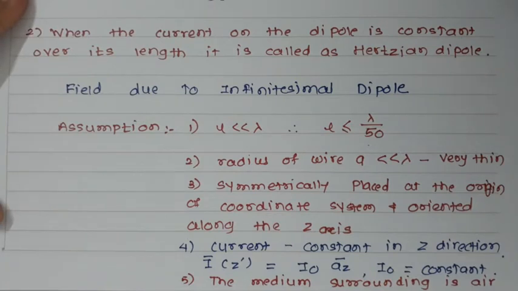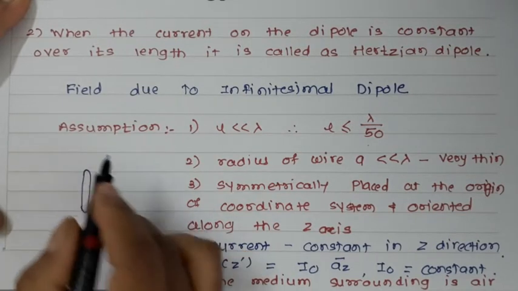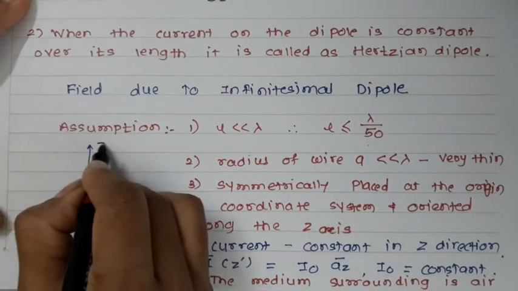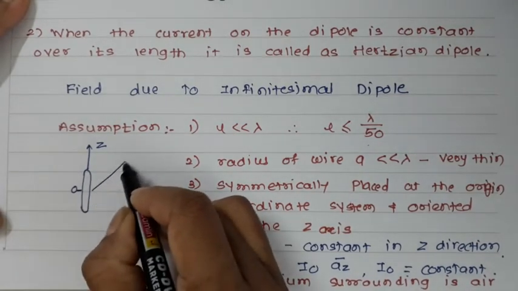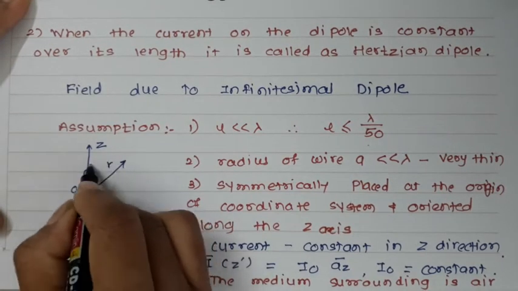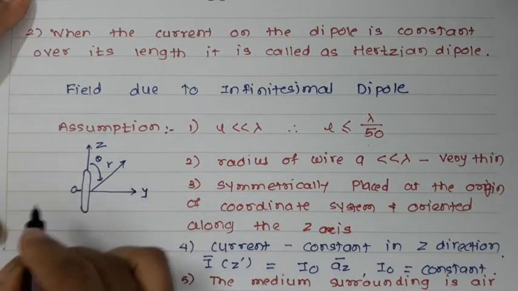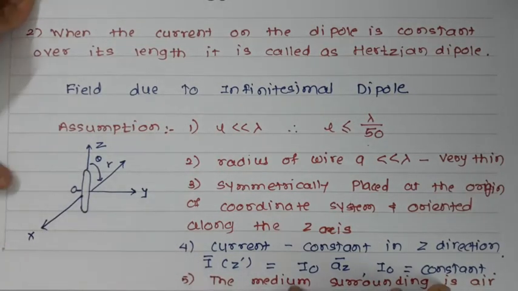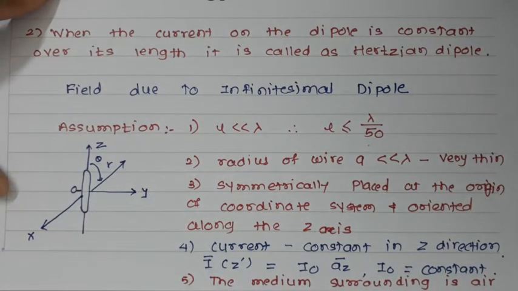Now let us see how this antenna will be placed. With all these assumptions, the antenna has a very small length and a very thin structure, and it is symmetrically placed. This is the origin, this is r, and this angle is called the theta angle. This is the y coordinate and this is the x coordinate.